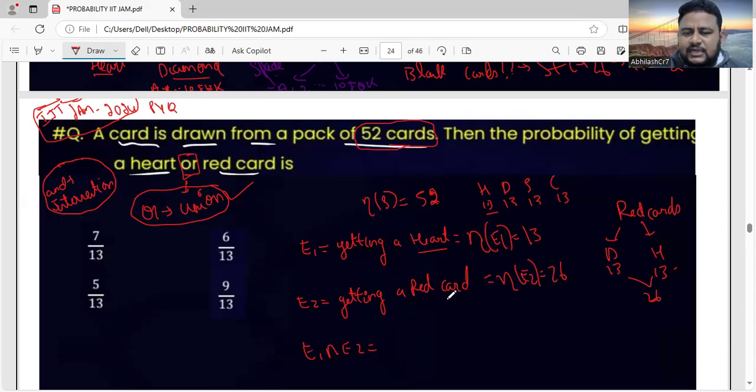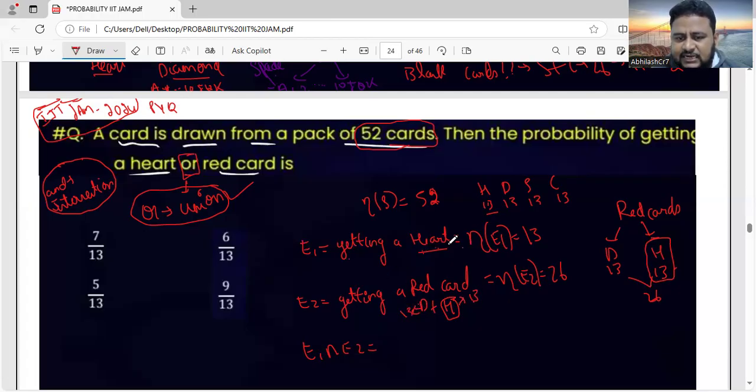In a red card there is heart also. E2 has diamond and heart also. How many hearts are there? 13. How many diamonds are there? 13.